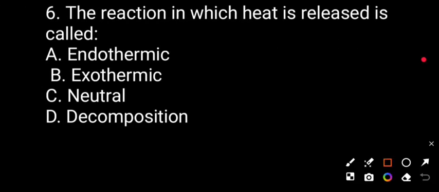Question number 6. The reaction in which heat is released is called endothermic, exothermic, neutral, decomposition. Correct answer will be B. Exothermic reaction. The reaction in which heat is released is called exothermic reaction.